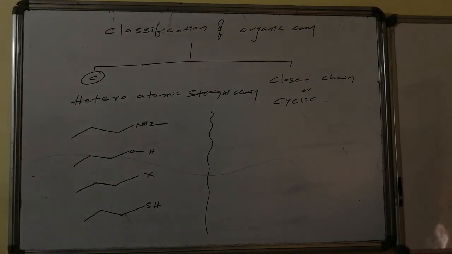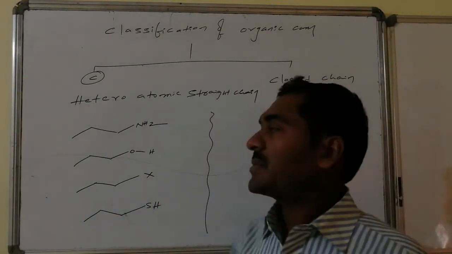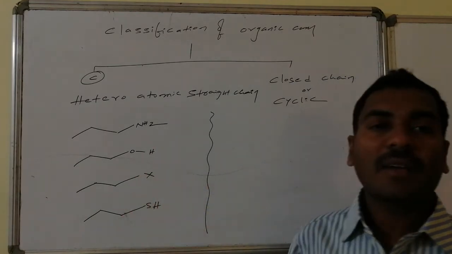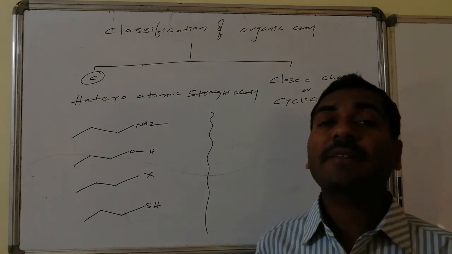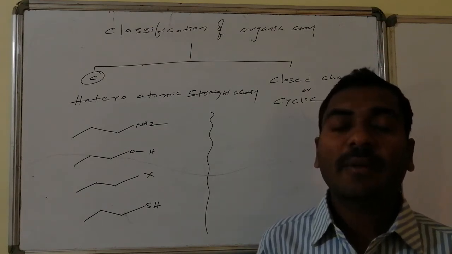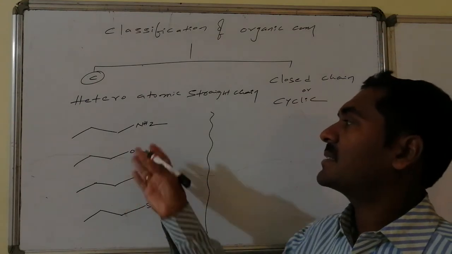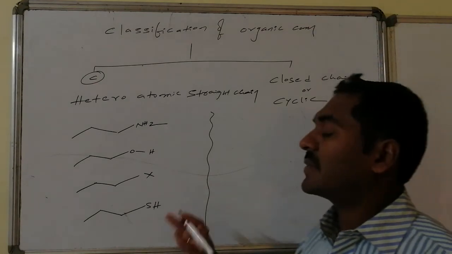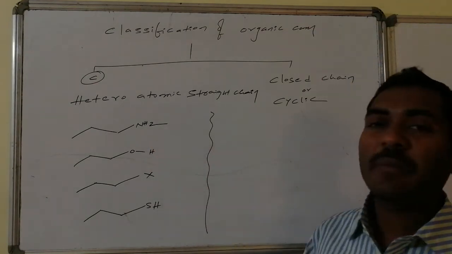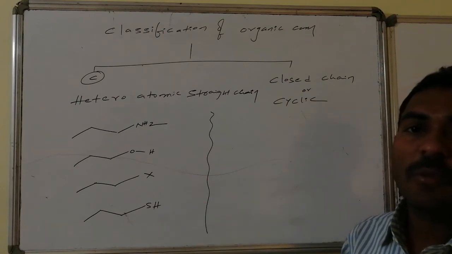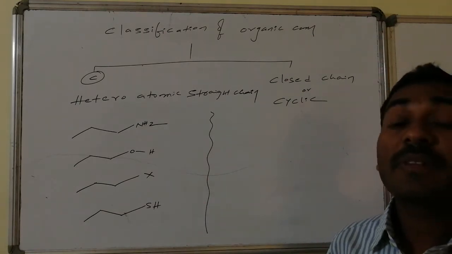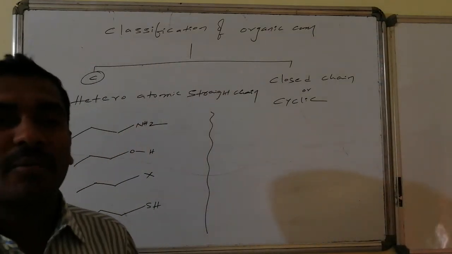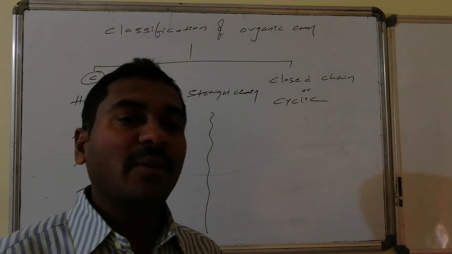Yes, heteroatomic straight chains. Heteroatoms are chemical combinations of carbon with either nitrogen, oxygen, halogen, sulfur, or any other variety, other than carbon-carbon combinations. Thus, this is an amine, this is an alcohol, this is a halogen compound, and this one is a thiol. That is propanamine, propanol, propyl chloride, propanethiol. These are all examples of simple straight-chain heteroatomic compounds, that is, heteroatomic chemical combinations.